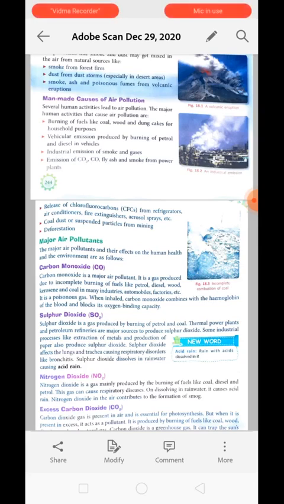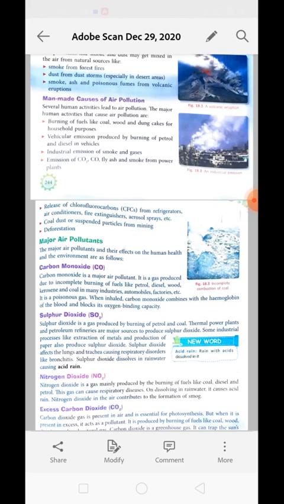Now deforestation means cutting down trees on a large scale. When we are cutting the trees, we are giving a chance for carbon dioxide to increase. Why? Because plants or trees use this carbon dioxide for manufacturing their food. But if we have cut them down, what will happen? The carbon dioxide will not be used by the plants. Plants are also responsible for bringing the rain. So in case of deforestation, obviously it will cause air pollution.